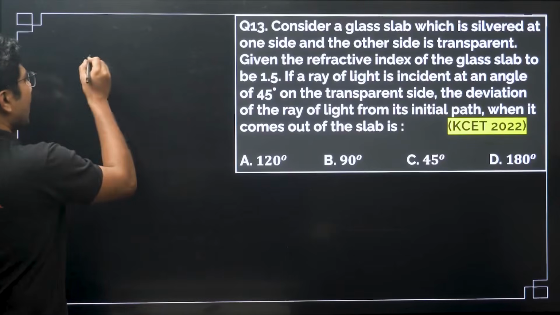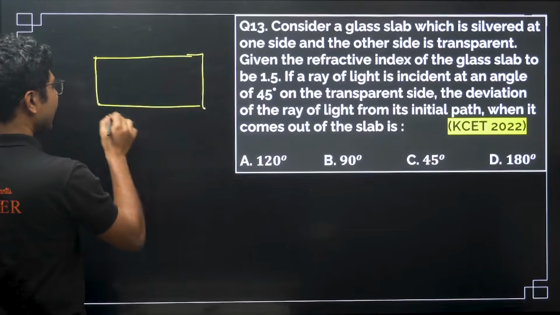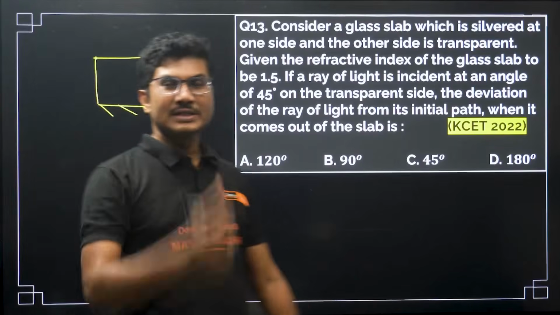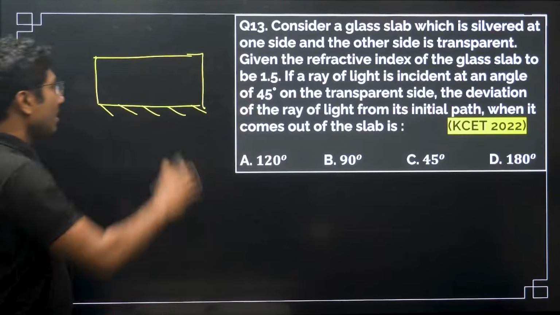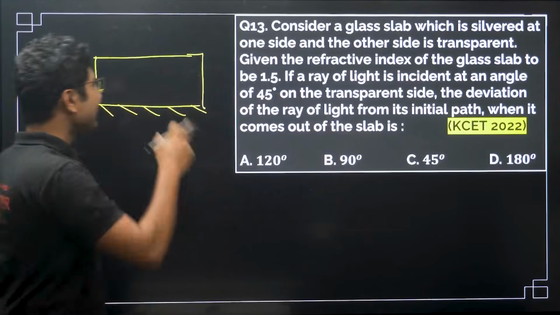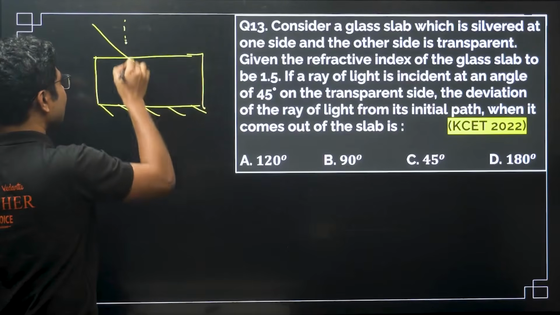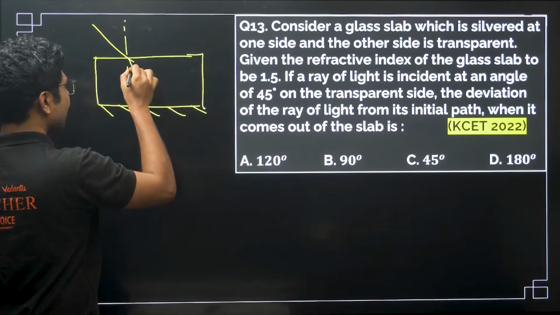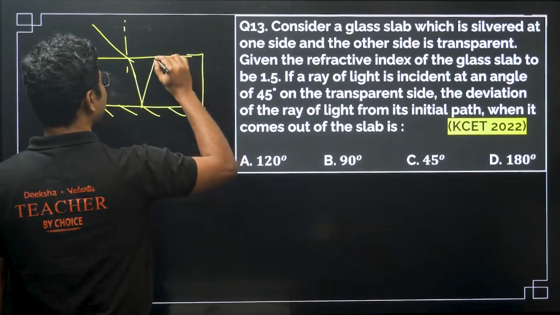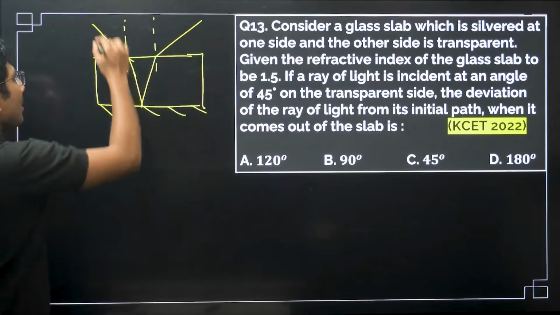So here I have discussed this question. Here we have a glass slab and one side is silvered. Silvered means this is acting as a thick mirror. Generally the mirrors that we use are very thin, but this one is a thick mirror. So when the light enters into it, how does the light travel? The light initially bends, falls on the silvered side, gets reflected and then comes out. This is how everything works over here.